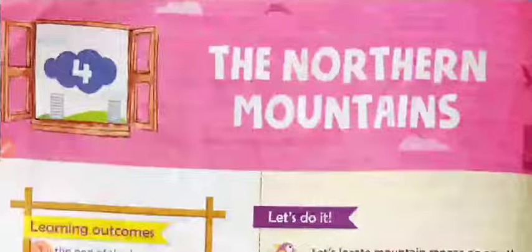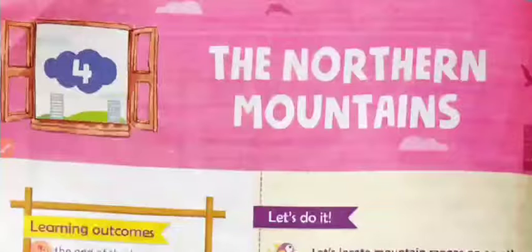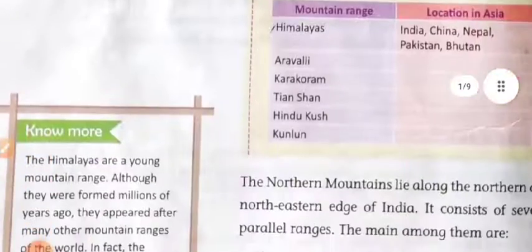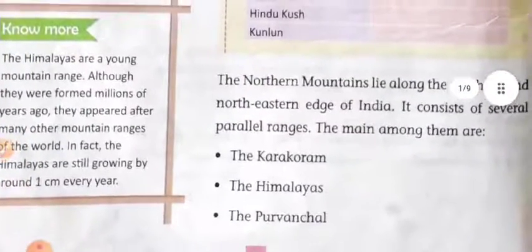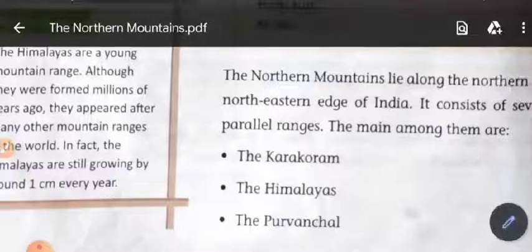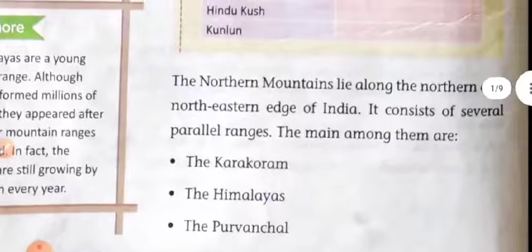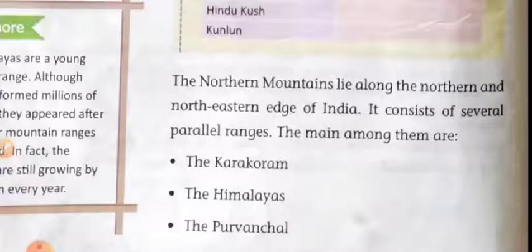Student, in this chapter we will explain only the main points of the lesson. Let us look at the first, the Northern Mountains. The Northern Mountains are along the northern and northeastern edge of India. It consists of several parallel ranges. The main among them are Karakoram, Himalayas and Purvanchal.